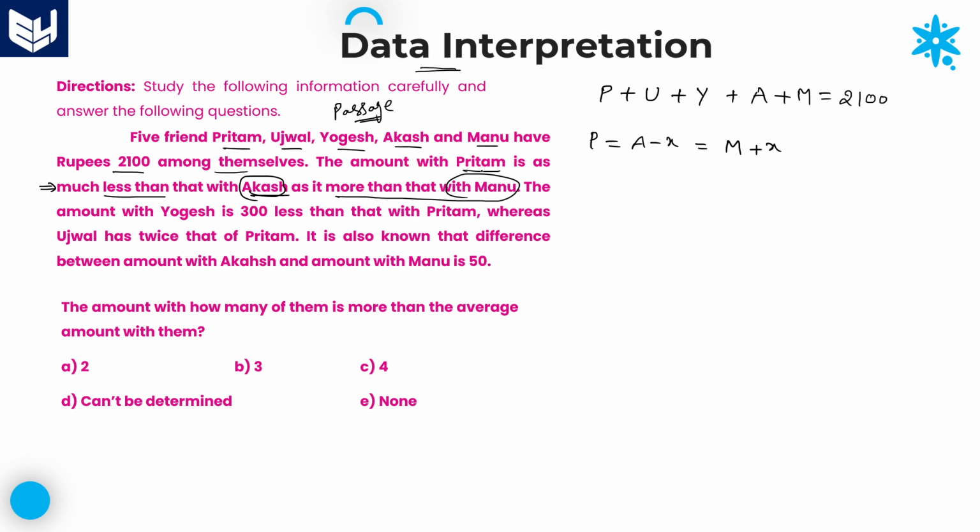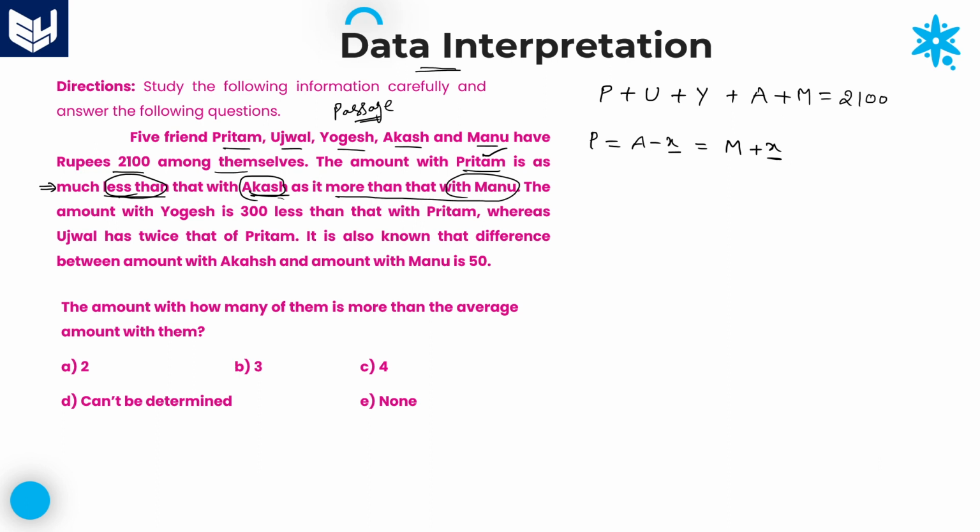Once again I am repeating: the amount with Preetham is as much less than that with Akash as it is more than that with Manu. Whatever amount is less for Preetham compared with Akash, that same amount is more compared with Manu. So the relationship between Preetham, Akash and Manu is P is equal to A minus X, which is equal to M plus X. Here A is Akash, M is Manu.